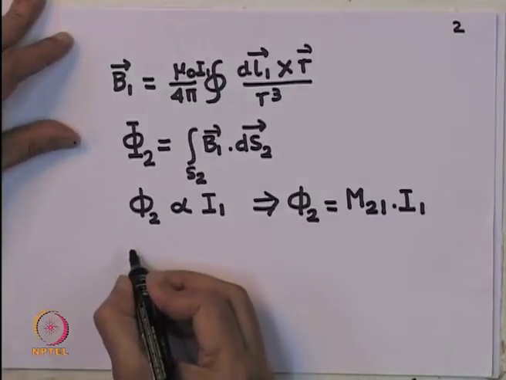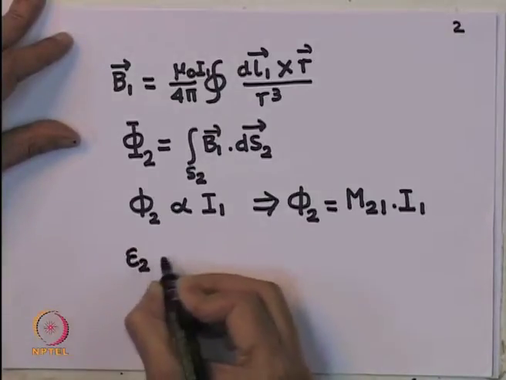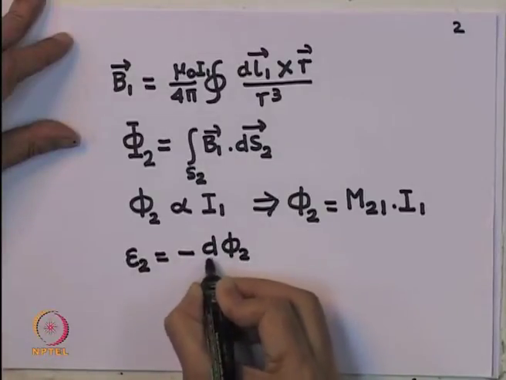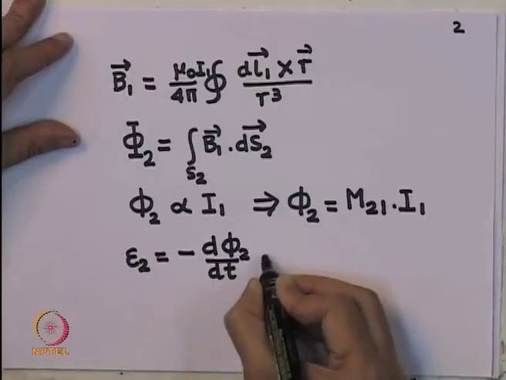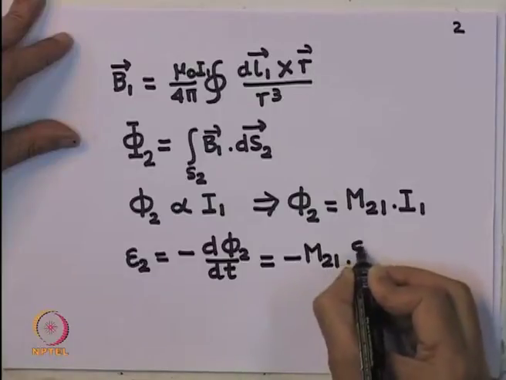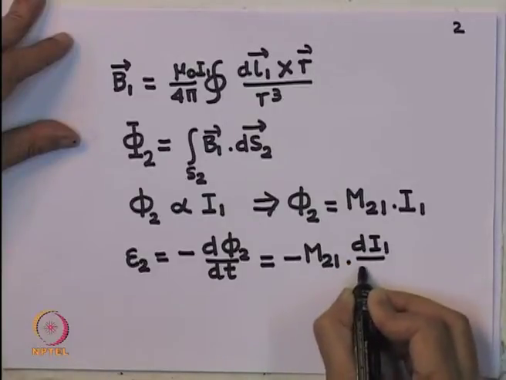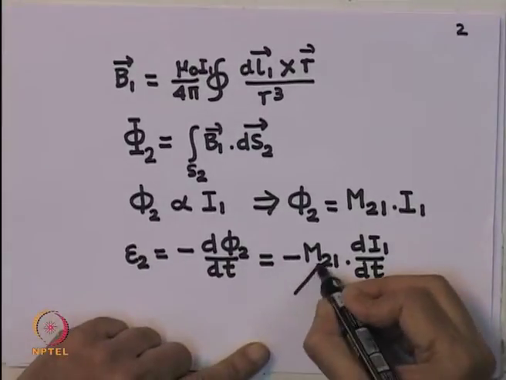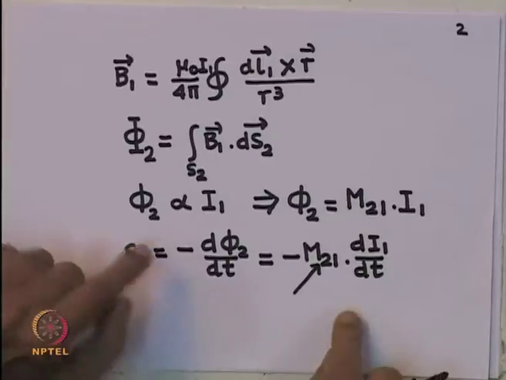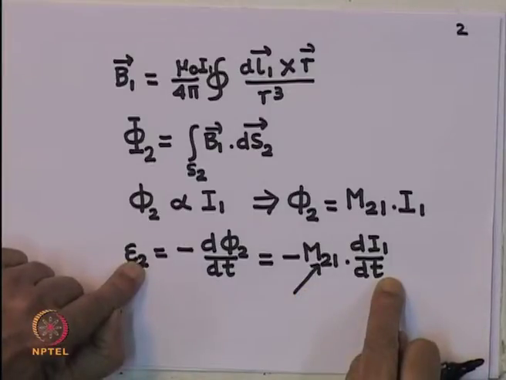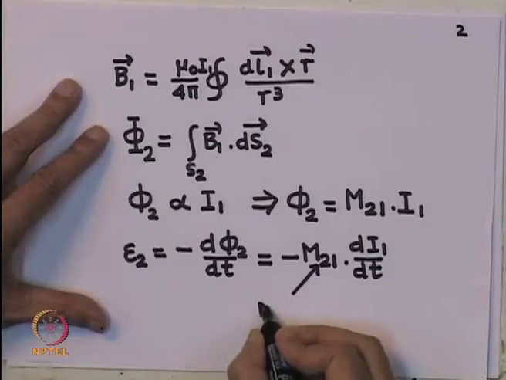And now, the EMF in the second circuit, which is minus d phi 2 by dt, is simply equal to minus M21 times dI1 by dt. So, you notice that this proportionality constant, which comes when we express the EMF in the second circuit with the rate of change of current in the first circuit, this is what I call the mutual inductance.